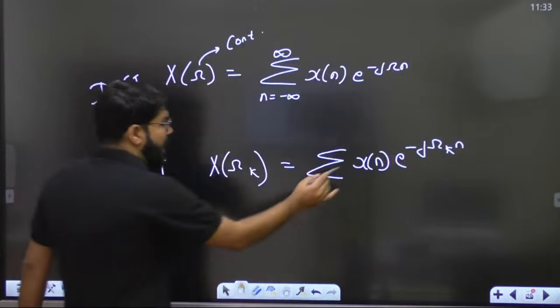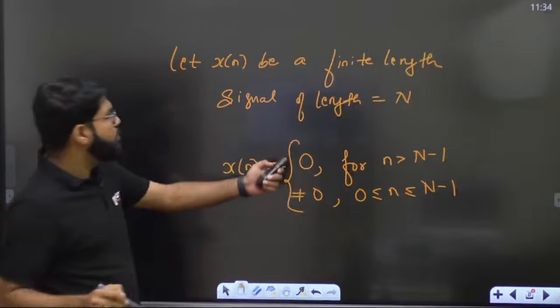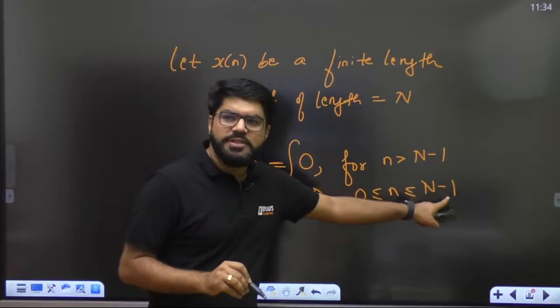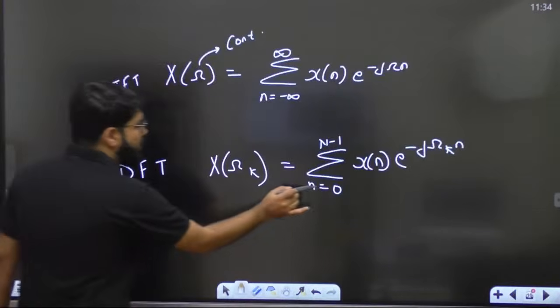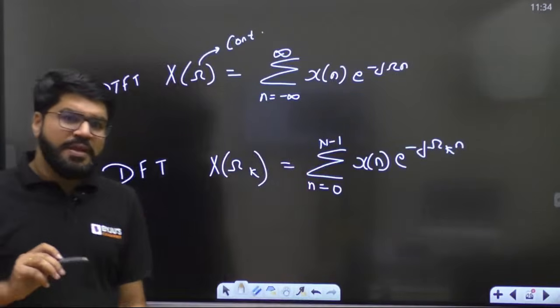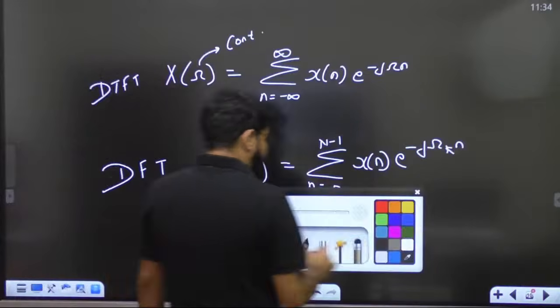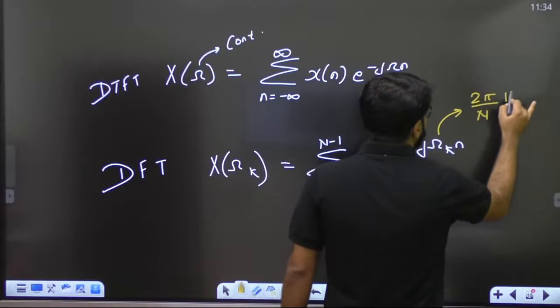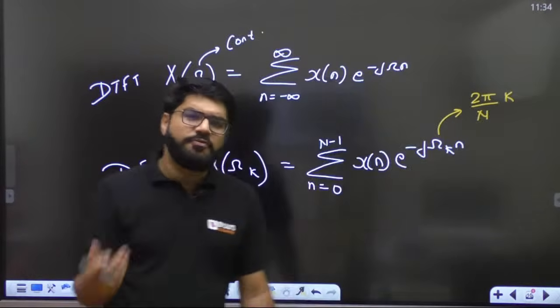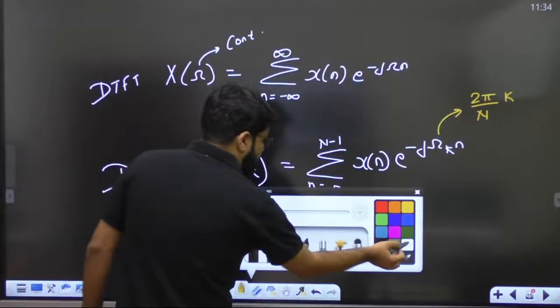Now x[n] is only defined from 0 to n minus 1. Again, you can have a look into this: x[n] is only defined for 0 to n minus 1, otherwise it is 0. So the limits will also be from 0 to n minus 1. So summation 0 to n minus 1 x[n] e power minus j omega k n. What is the value of omega k? Put down omega k as 2 pi by n into k. What you are going to see is the DFT formula.